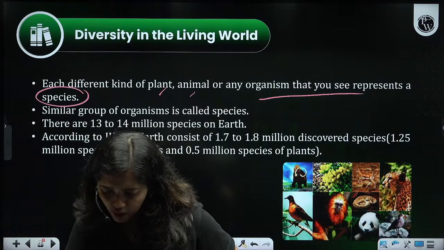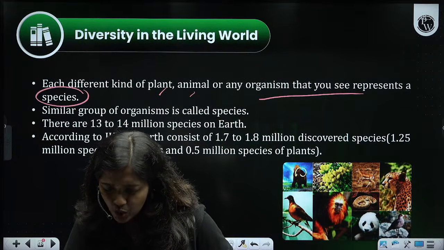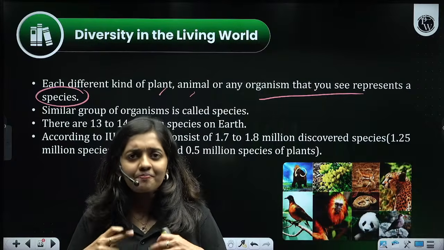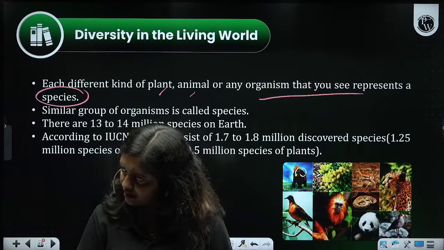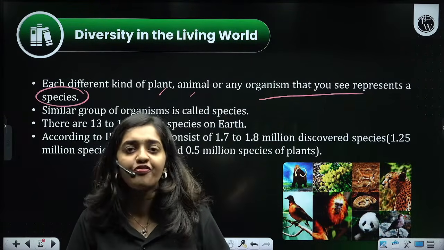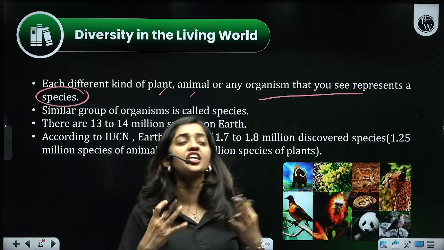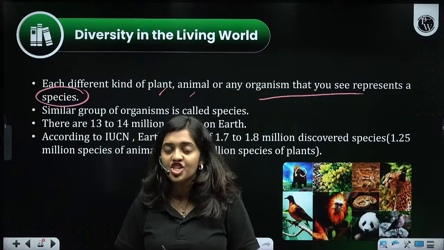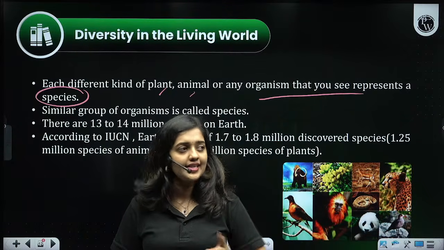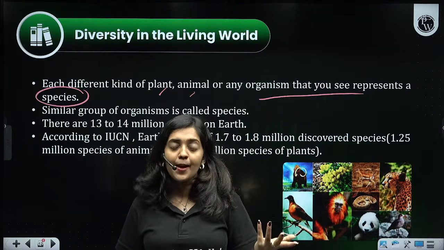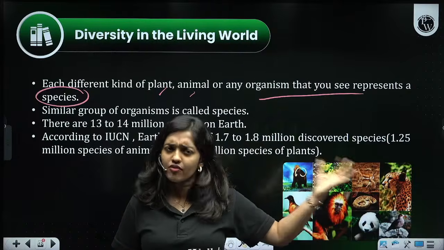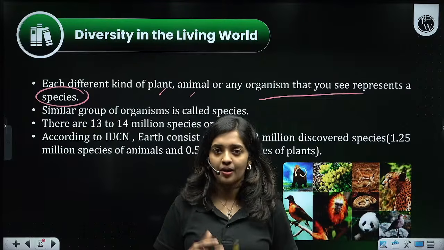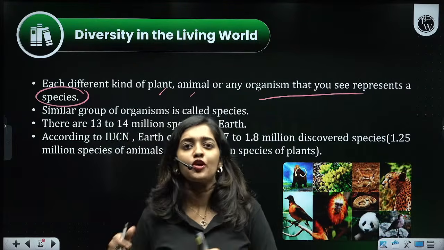Flourishing means they are living perfectly. Flourishing in different habitats means they are living perfectly and are not facing any extinction or anything like that. For example, we can say Homo sapiens is flourishing on this earth. We are living very well and evolving very well. That is flourishing: perfectly adapted, with no problems.